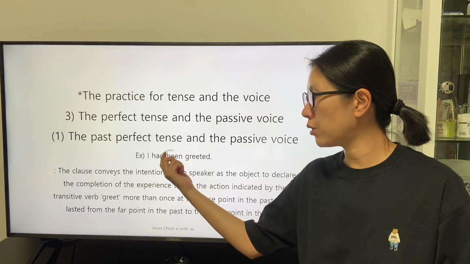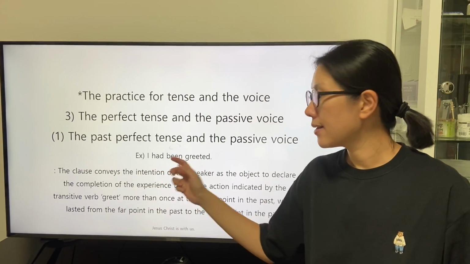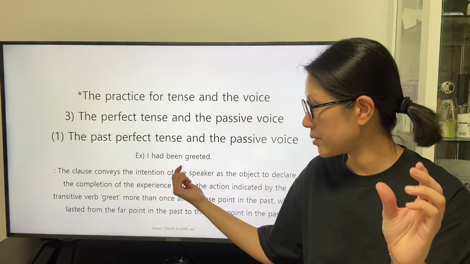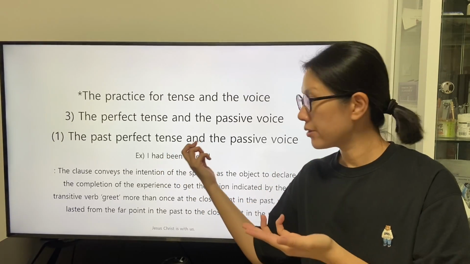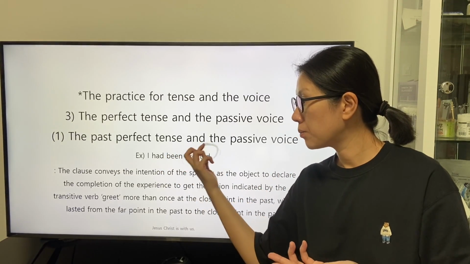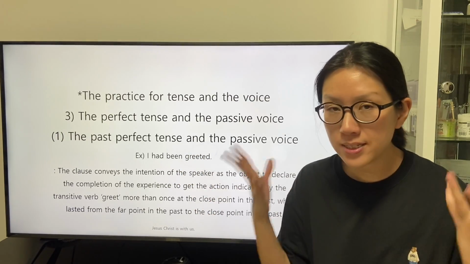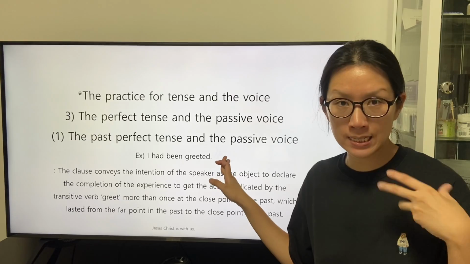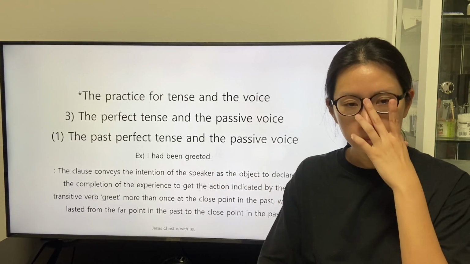The combination of the be verb, that is the body of the past participle being, and the past participle greeted reveals that this clause is stated in the passive voice of the speaker.